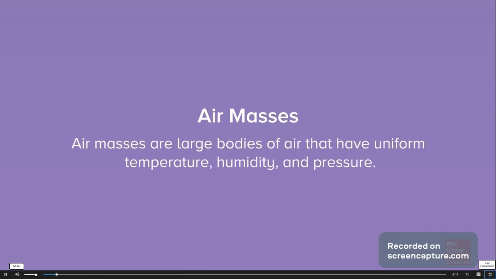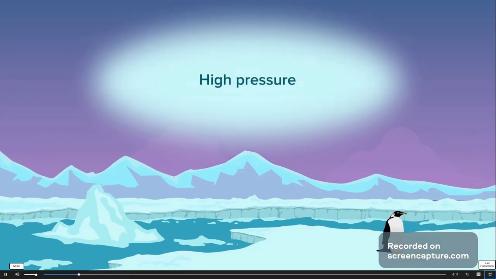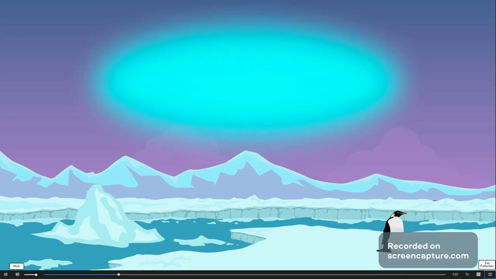Air masses are large bodies of air that have uniform temperature, humidity, and pressure. An air mass forms when a high pressure system stays over an area for several days. Air in the system takes on the temperature and moisture characteristics of the surface below it. For example, air above a polar region would take on the characteristics of the cold, dry land below.